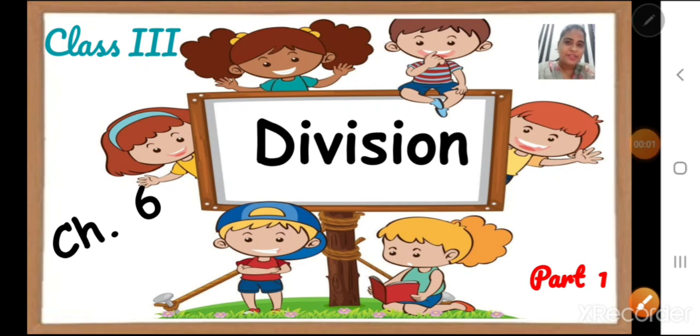Sai Ram children. Students, in our last class, we completed chapter number 5, multiplication. Today, we are going to start the next chapter, chapter number 6, division. This chapter is quite interesting and you will love it.